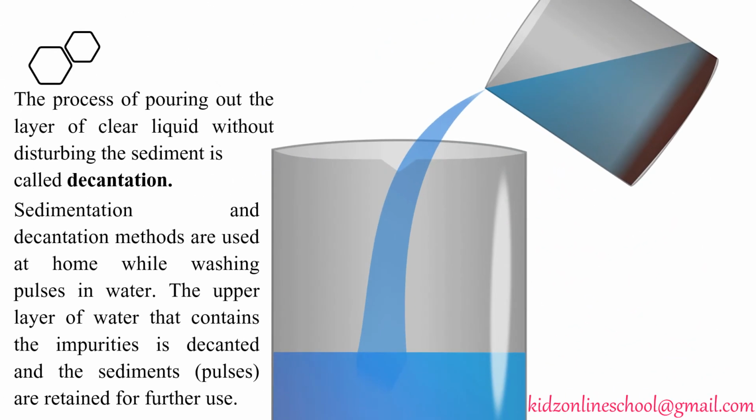The process of pouring out the layer of clear liquid without disturbing the sediment is called decantation. Sedimentation and decantation methods are used at home while washing pulses in water. The upper layer of water that contains the impurities is decanted and the sediments are retained for further use.